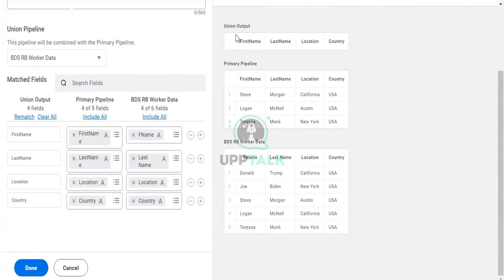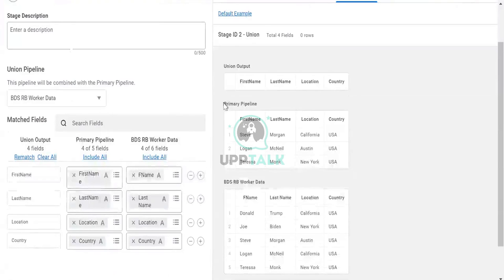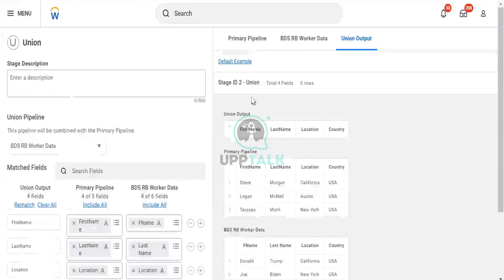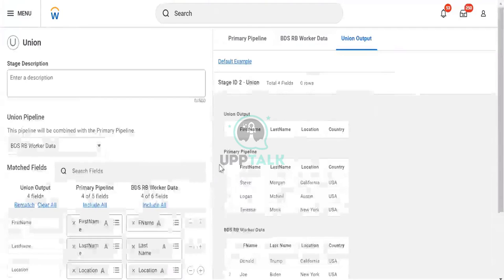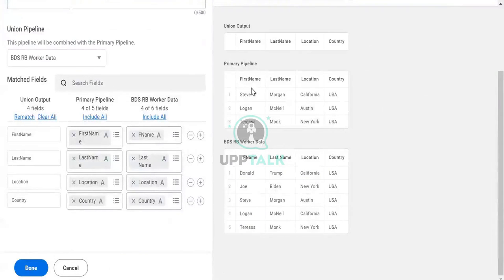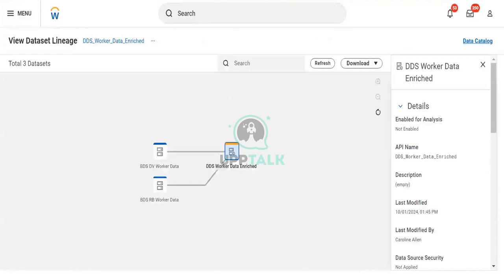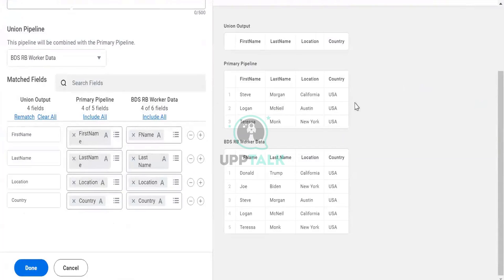Let's say here in the primary pipeline. See here the name is primary pipeline, the primary pipeline of which I created this one. TV worker data is the primary pipeline and Derby is the secondary one. You can see the name. The primary pipeline has only these four columns. Let us check again here. Yes, and the fifth one is also there. Which one is there? Let me see. Yes, number is not there, and here it is matching only this.